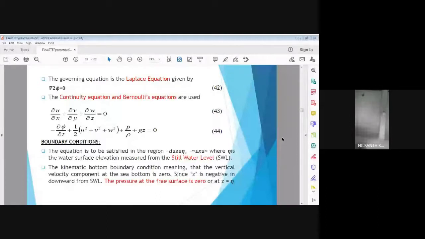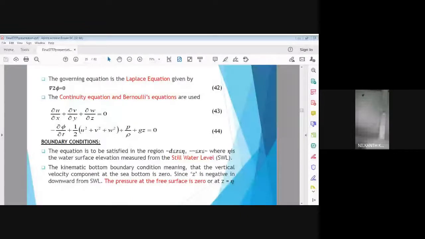Second dependent variable is phi, the velocity potential. Third dependent variable is pressure. Pressure we can set to 0 because wherever atmospheric pressure acts at the interface, we can force it to 0. And the fourth variable is z, which is nothing but the wave surface elevation.